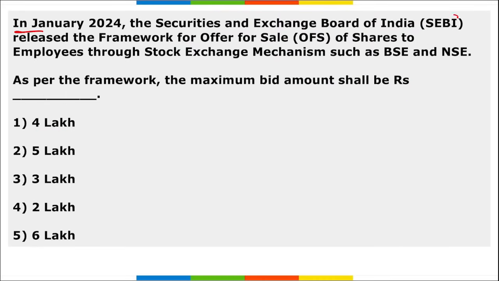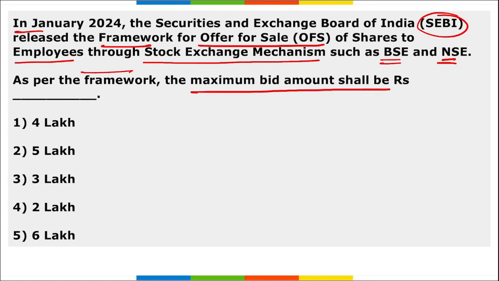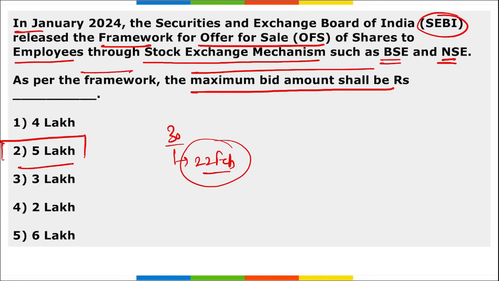In January, SEBI released the framework for OFS of shares to employees through stock exchange mechanisms such as BSE and NSE. As per the framework, the maximum bid amount shall be 5 lakh rupees, right? The notified provisions will come into effect from the 30th day, that is 22nd of Feb 2024, of the issuance of the circular. And the maximum bid here is 5 lakh rupees. Each employee is eligible for allotment of equity shares of up to 2 lakh rupees.